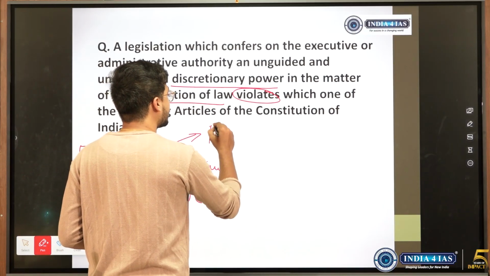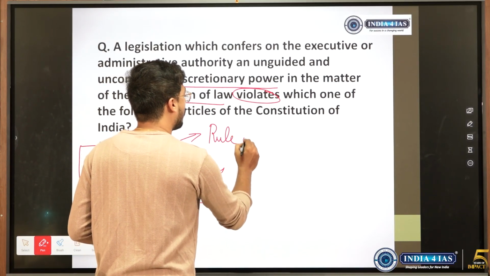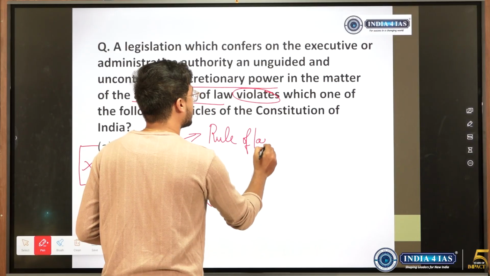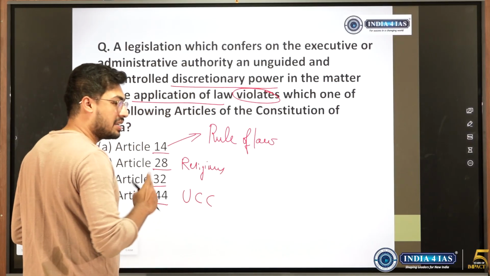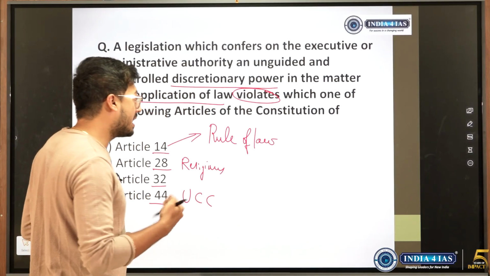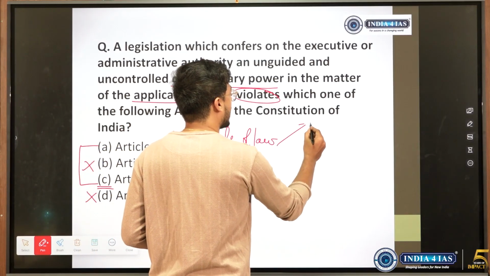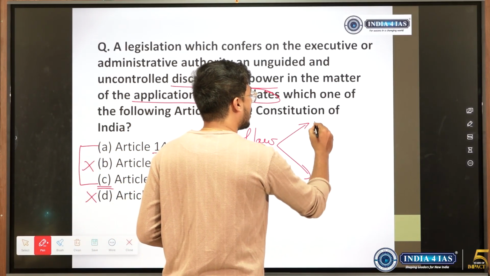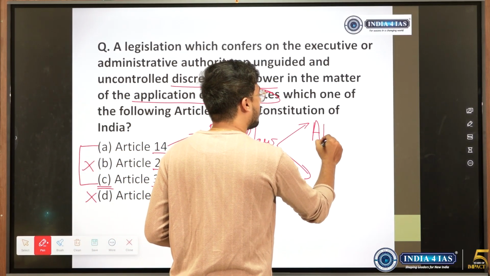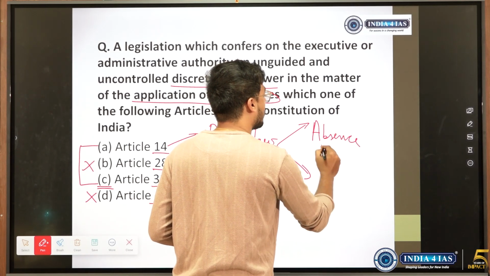We picked it from the concept of rule of law of Dicey, British personal. So rule of law, in the British case 3 aspects were applicable, but in the case of India, there were 2 things which were applicable, in which one of them was absence of arbitrary power. Absence of arbitrary power.